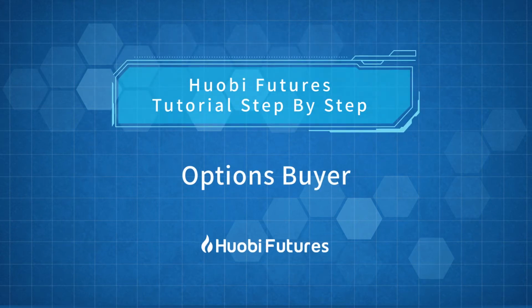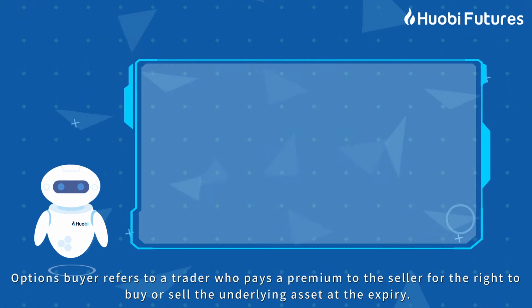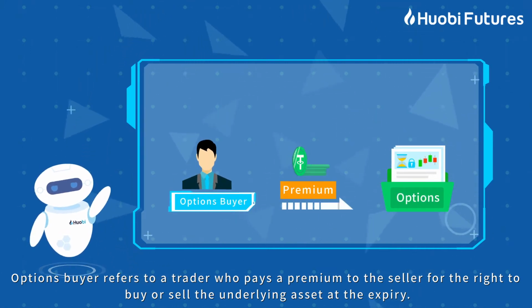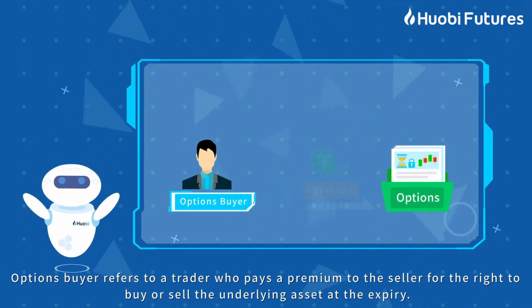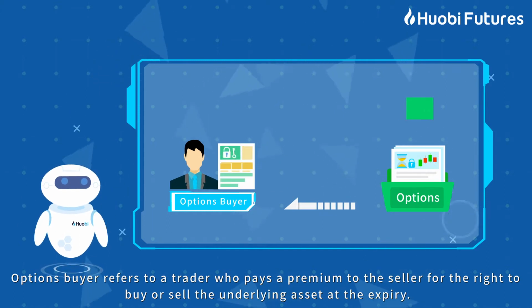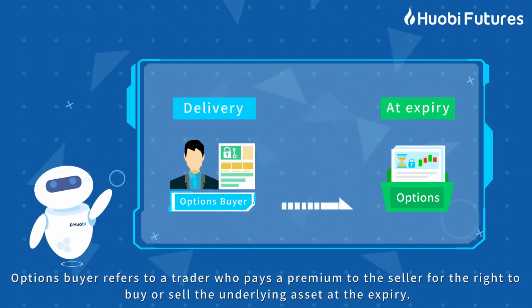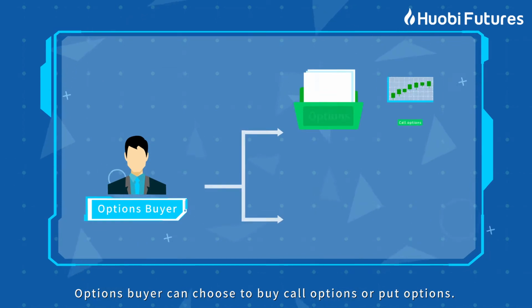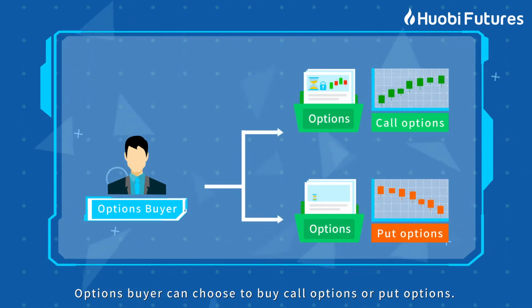Options buyer. Options buyer refers to a trader who pays a premium to the seller for the right to buy or sell the underlying asset at the expiry. Options buyer can choose to buy call options or put options.